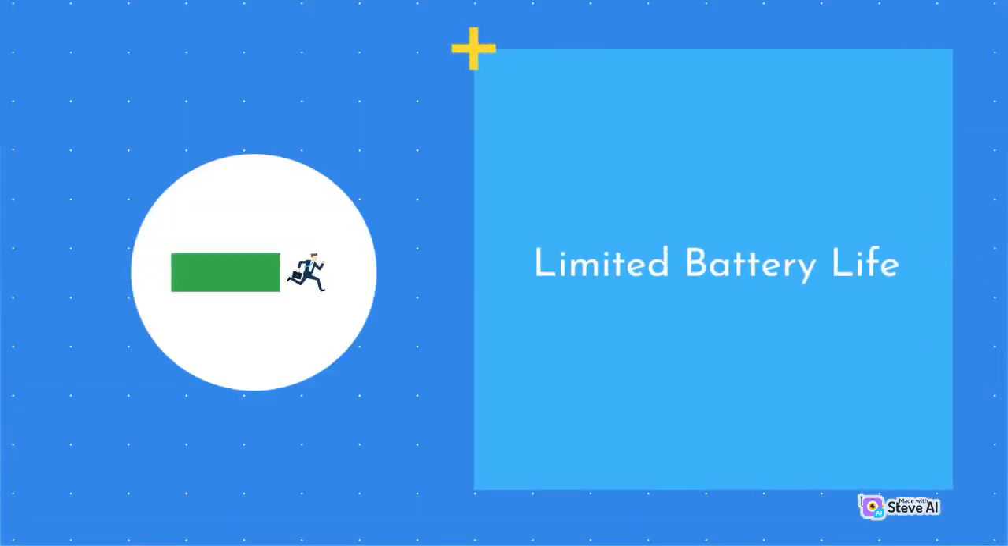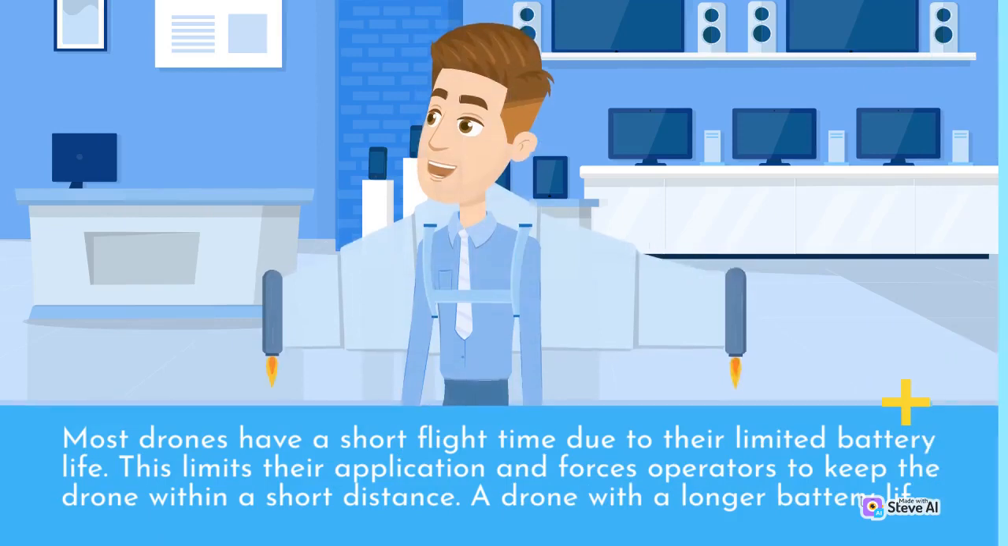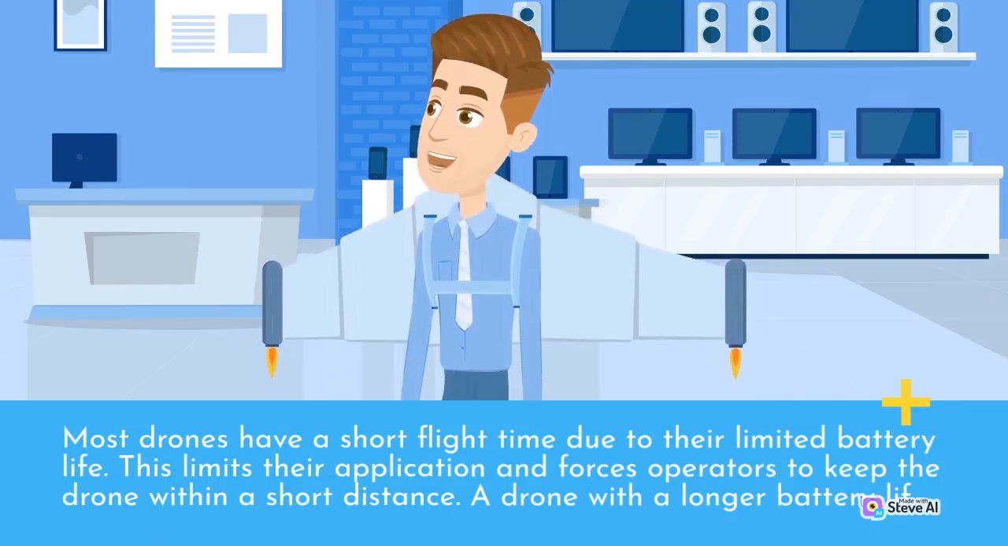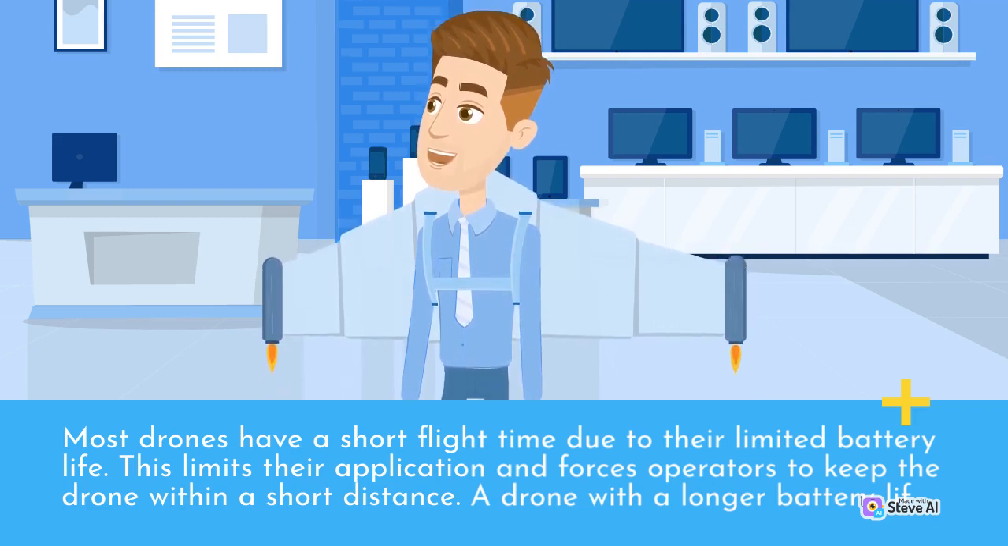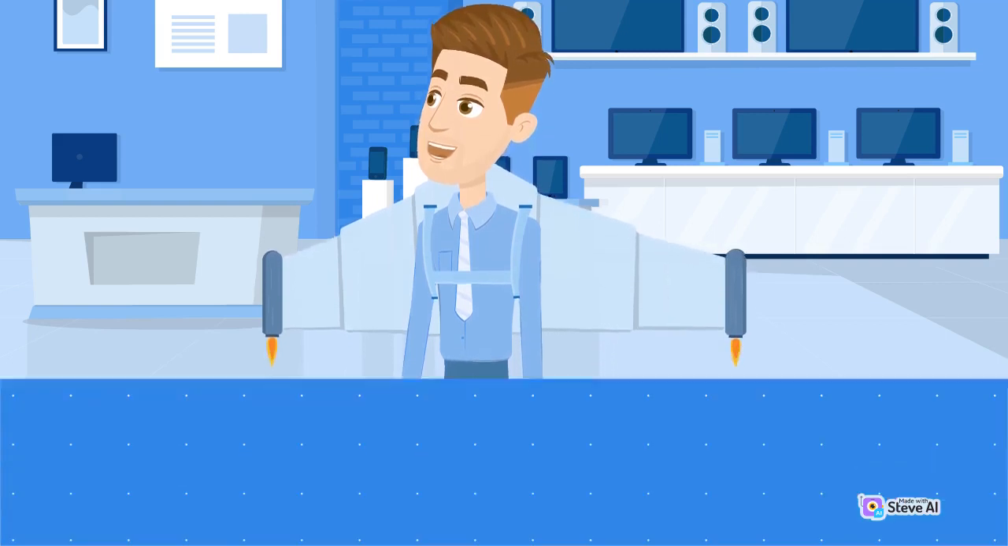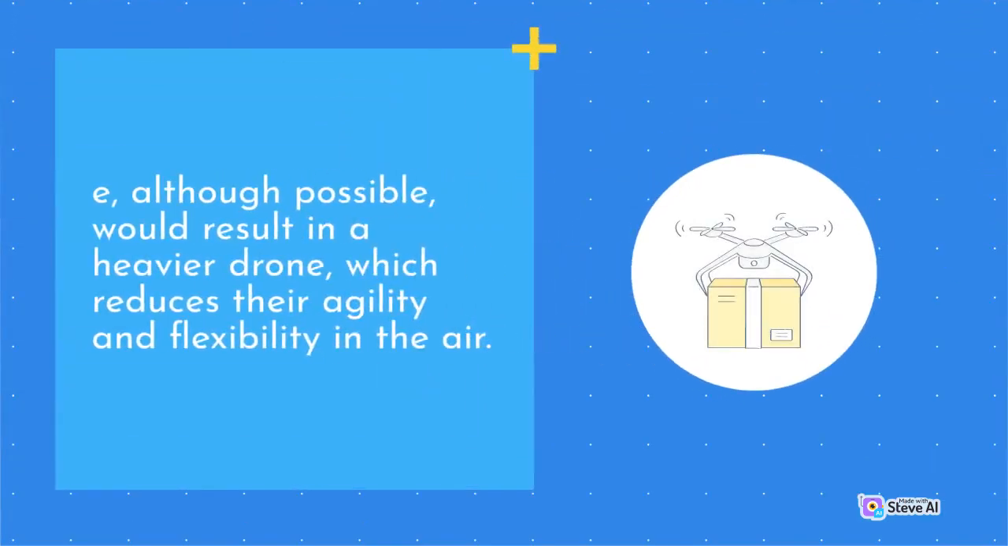Limited battery life. Most drones have a short flight time due to their limited battery life. This limits their application and forces operators to keep the drone within a short distance. A drone with a longer battery life, though possible, would result in a heavier drone, which reduces their agility and flexibility in the air.